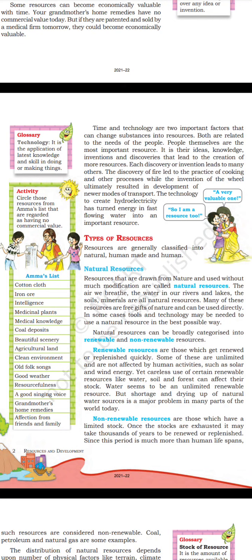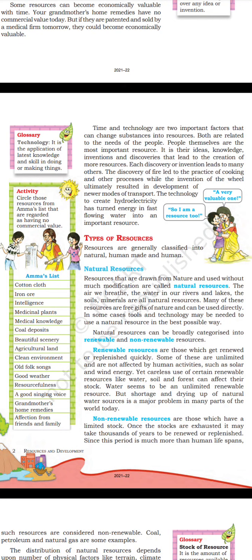People themselves are the most important resource. It is their ideas, knowledge, invention, and discoveries that lead to the creation of more resources. Each discovery or invention leads to many others. The discovery of fire led to the practice of cooking and other processes, while the invention of the wheel ultimately resulted in development of newer modes of transport. The technology to create hydroelectricity has turned energy in fast flowing water into an important resource. Glossary. Technology. It is the application of latest knowledge and skill in doing or making things.